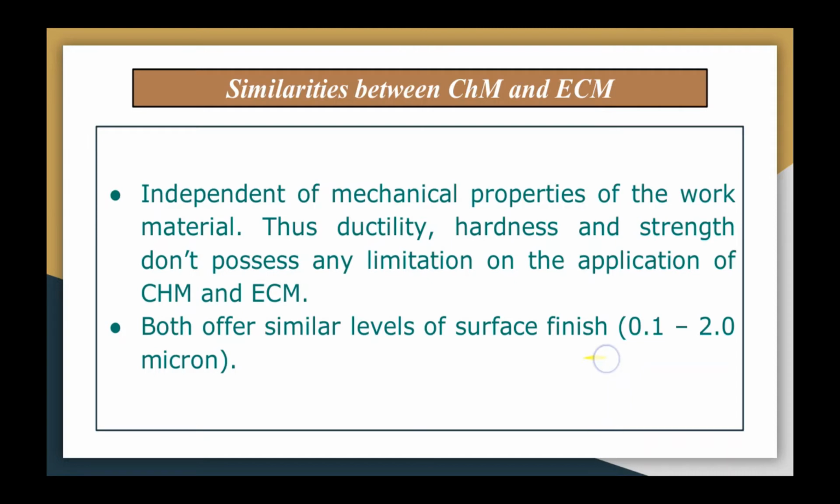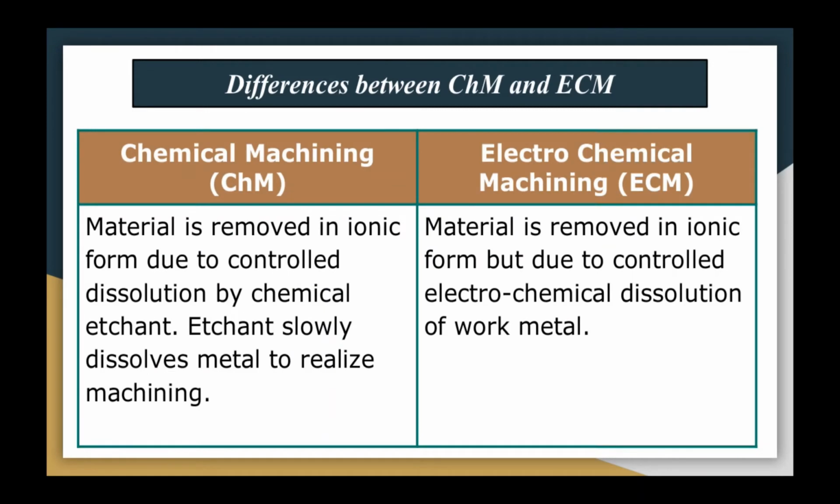So you can achieve surface finish by using these processes, that is 0.1 to 2 micron. Okay, that much surface finish you can achieve. So this is about similarities. Let us talk about the differences between chemical machining and electrochemical machining.